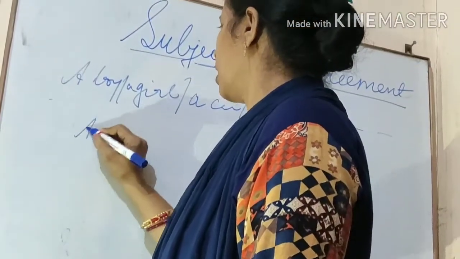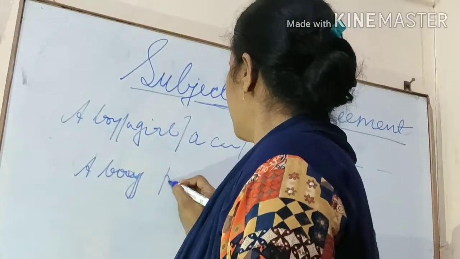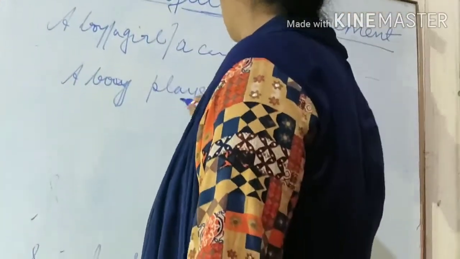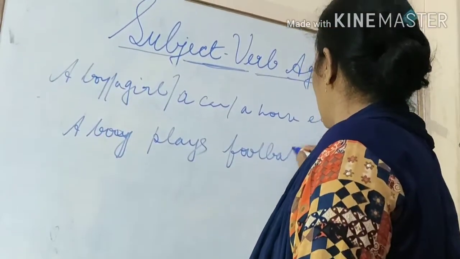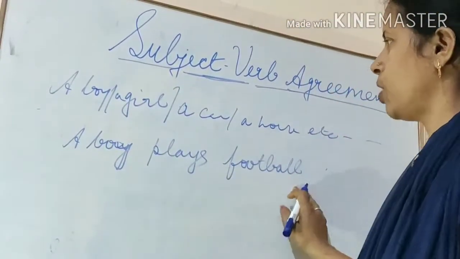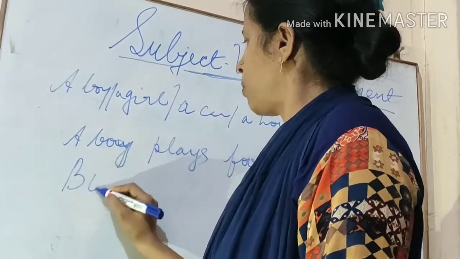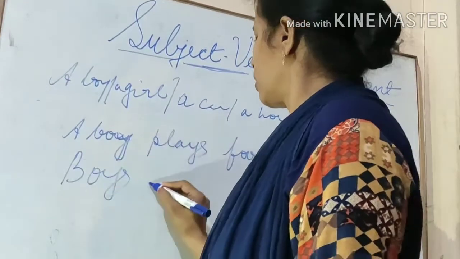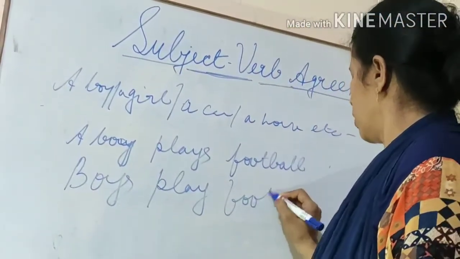That is, a boy plays football. We can say boys play football.